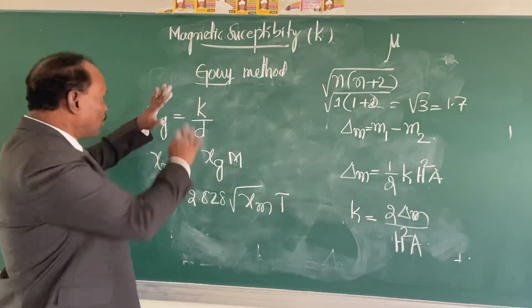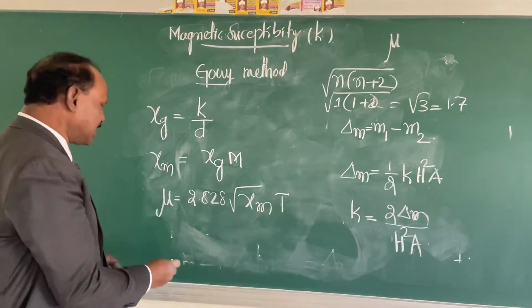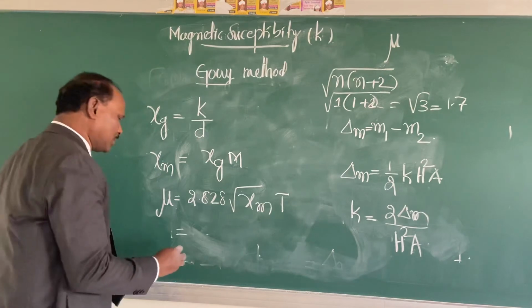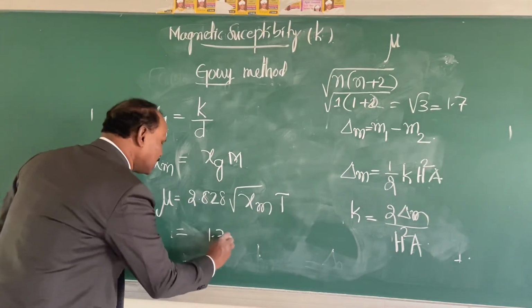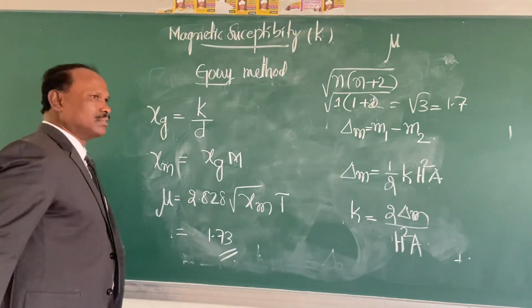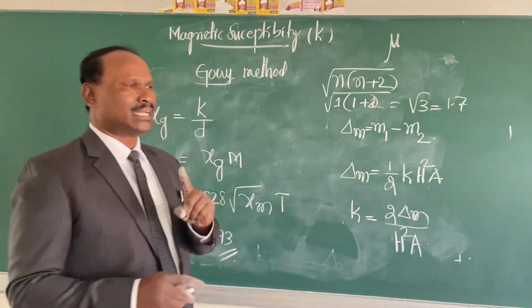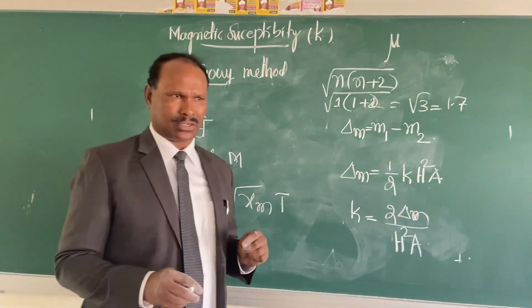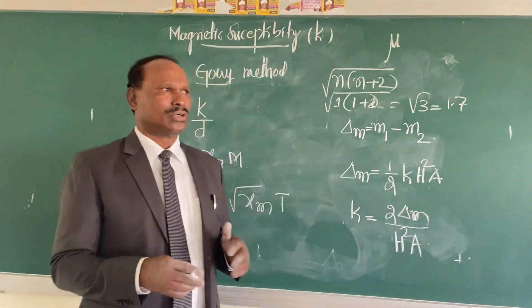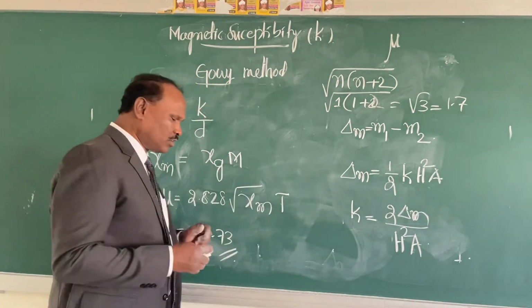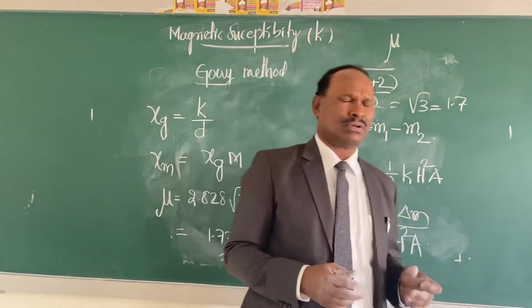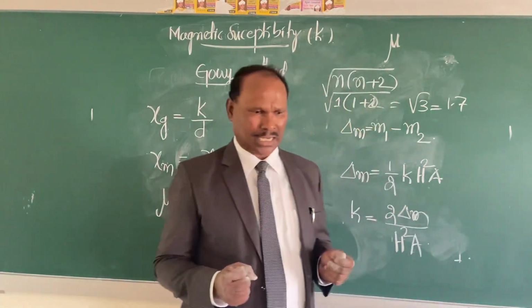Now in our Gouy method, if you get the value mu equal to 1.73, what does it mean? The coordination compound under experiment contains one unpaired electron. Followed this? So depending upon the value of mu, we calculate the number of unpaired electrons.